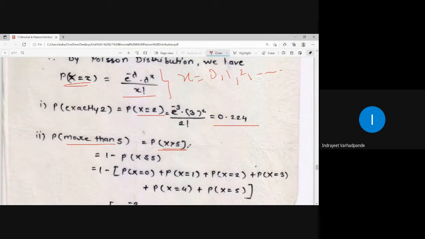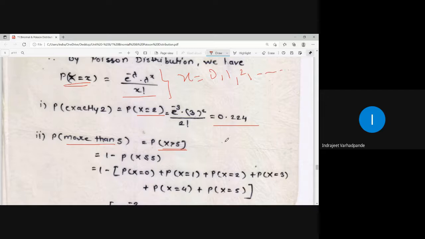Strictly greater than 5 means x is equal to 6, 7, 8, 9, 10 up to 100, which is a very lengthy process and it is impossible for us to calculate. Reverse way means whatever is included in x greater than 5, that should be subtracted from 1. So automatically we will be getting the quantities.